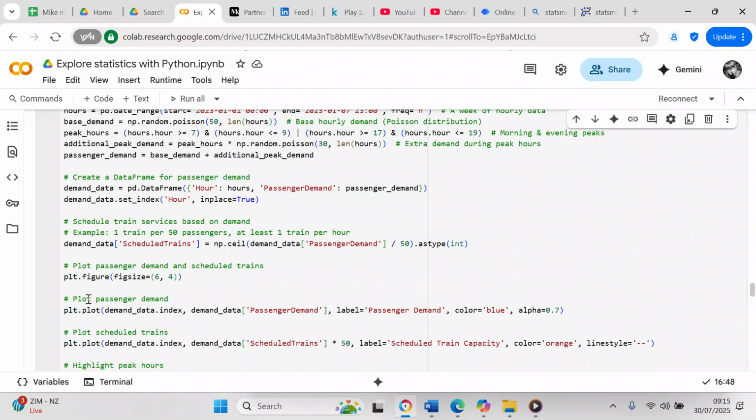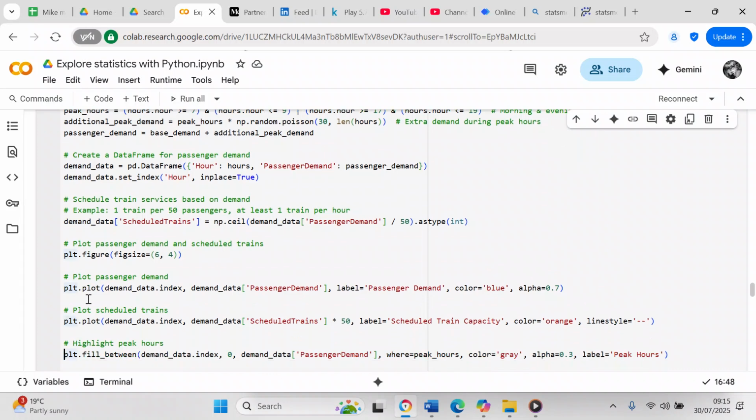Then we plot the scheduled trains: plt.plot, brackets, demand_data.index, comma, demand_data['scheduled_trains'] times 50, comma, label equals 'Scheduled Train Capacity', comma, color equals orange, comma, linestyle equals dash.